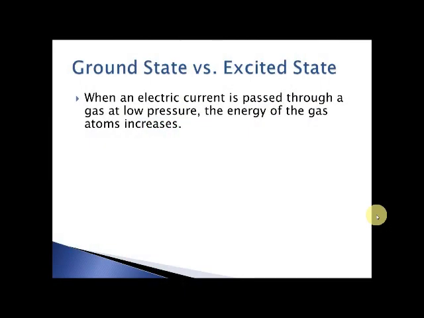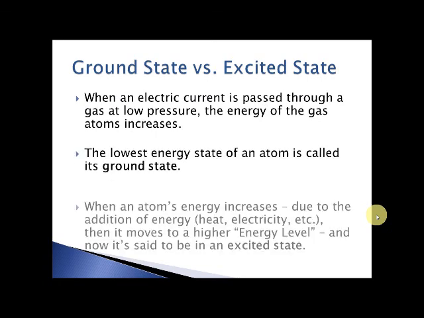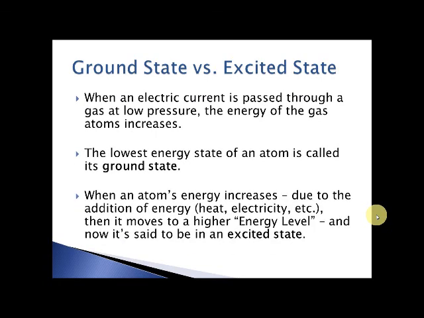Electrons being excited and getting energy, we have what are called ground states and excited states. So when the electric current is passed through the gas, the energy of the gas atom increases. And so the lowest energy that it could possibly be, we call the ground state. And when the energy increases, the electron moves to a higher energy level, and then it's said to be in an excited state. So ground state is when it has the lowest energy possible.